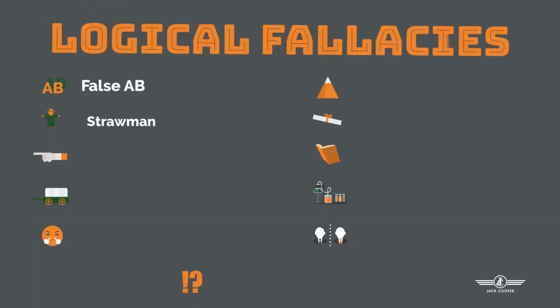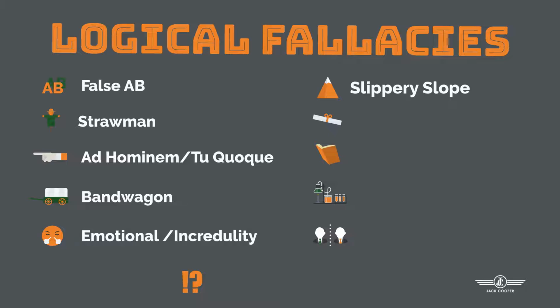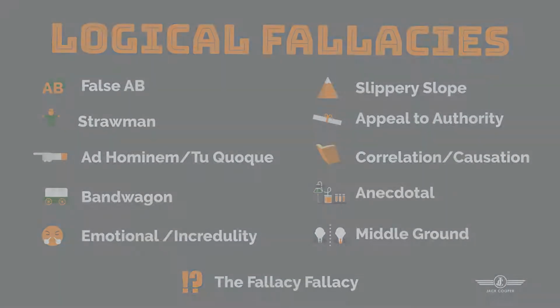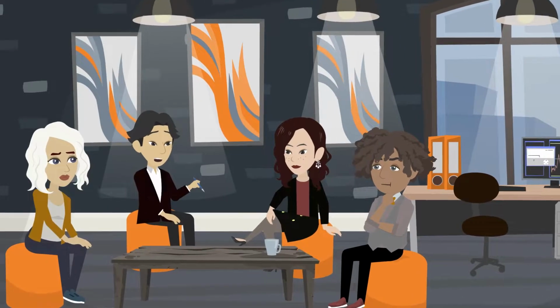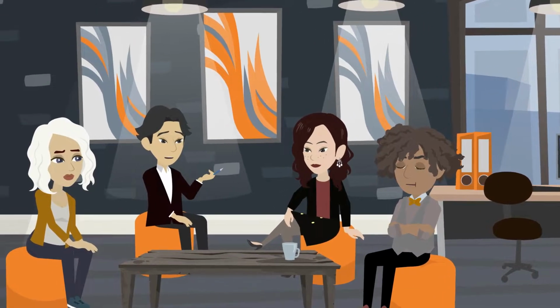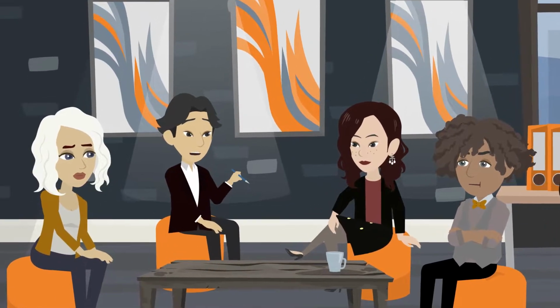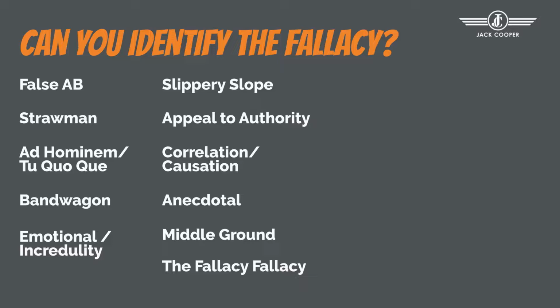Before we introduce this week's fallacy, see if you can spot the problem with the following suggestion from one of Jack and Jane's coworkers. Jane wants to purchase offering A and offering B from the software company. Jack doesn't want either. How about we just purchase A and not B as a compromise? Did you spot the fallacy?